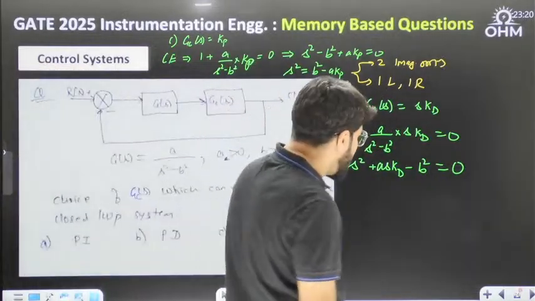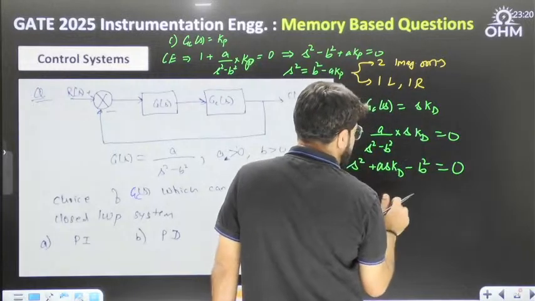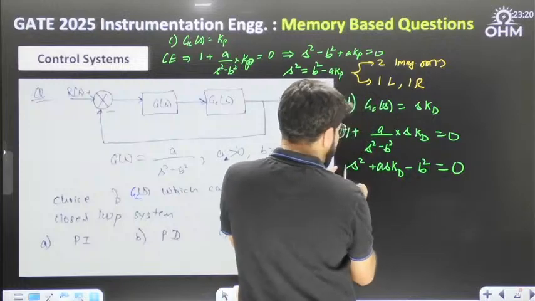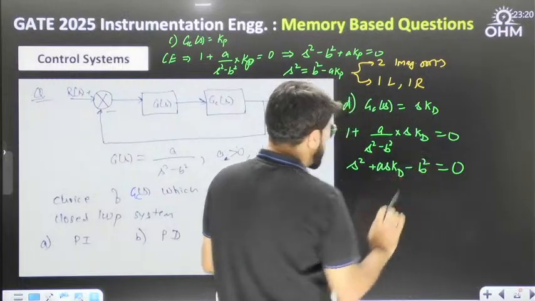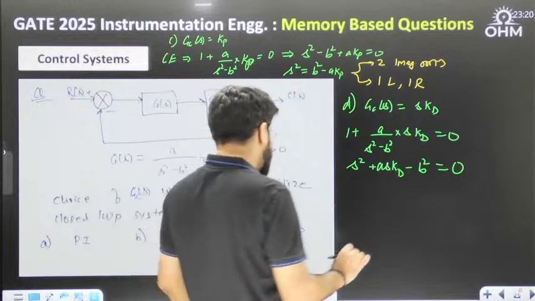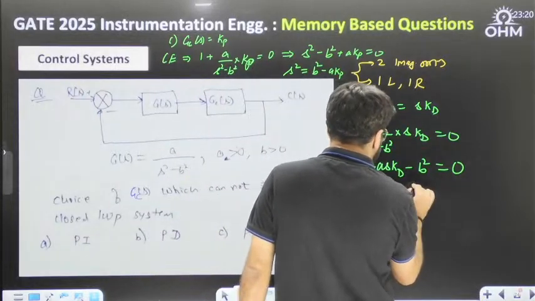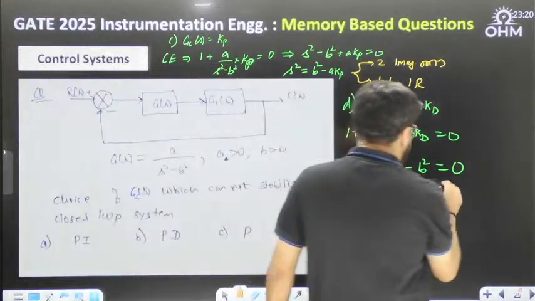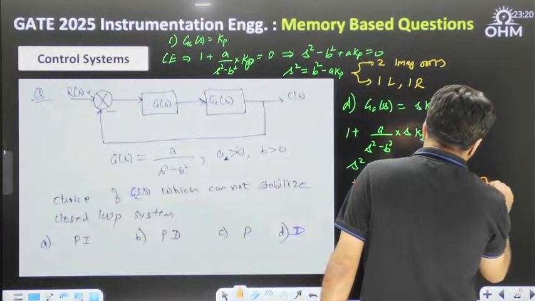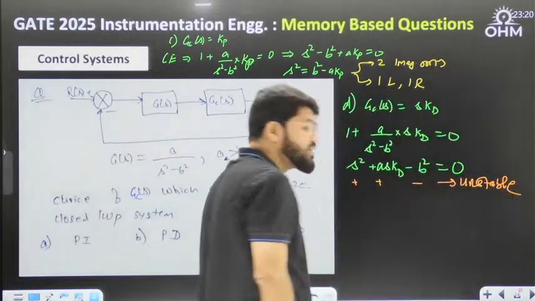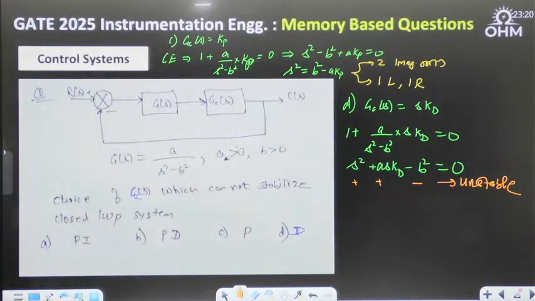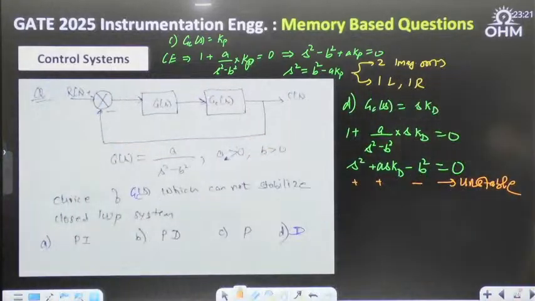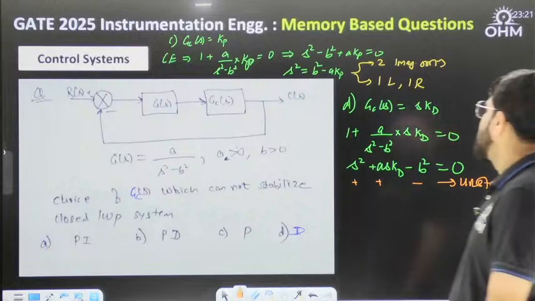Why? Because see here, this is minus B square, and there is a sign change. S square is plus, and minus B square is negative. A positive, KD, let me assume positive, but 100% sign change. Sign change means unstable. Done. Let me check all goes right.